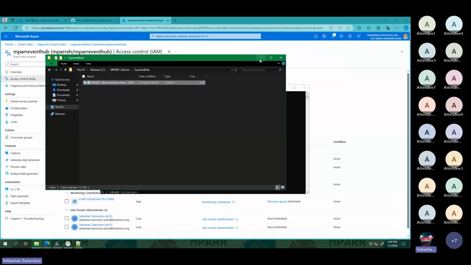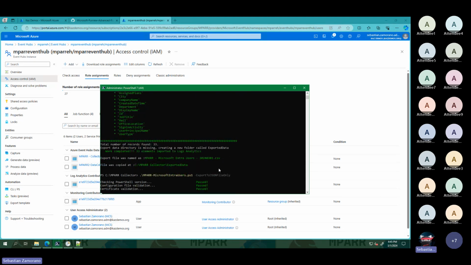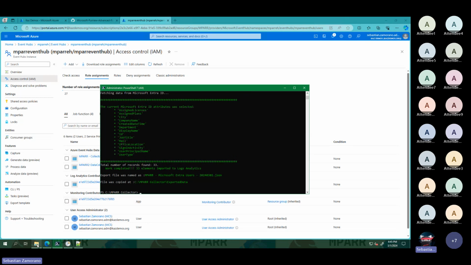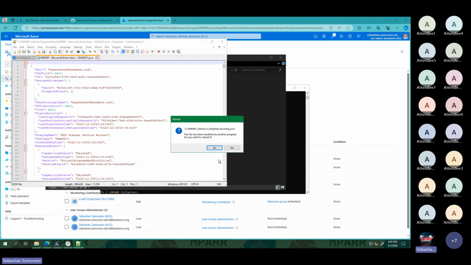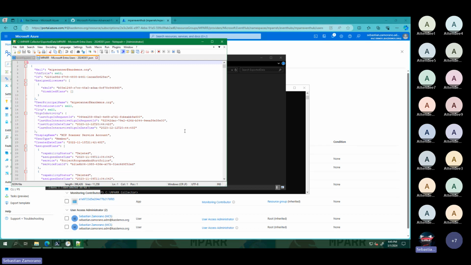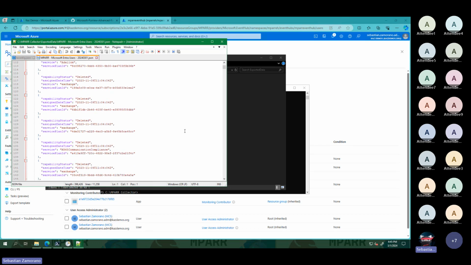That is one of the advantages. Or if you want to see the same information but in JSON, because you need to know the specific structure for that user, we can use export to JSON. In that case, on the same folder, we will see that we have the JSON file, and here we can see all the data for all the users and all the information that you are getting for those users.